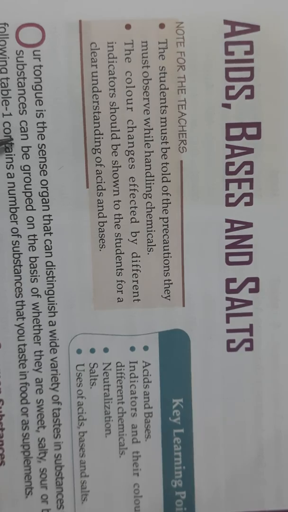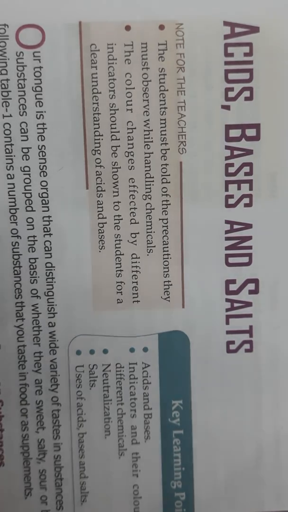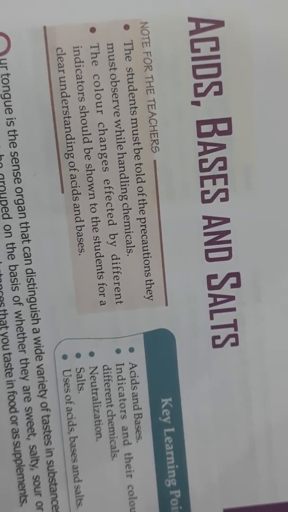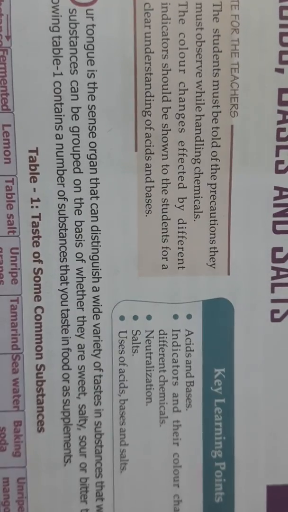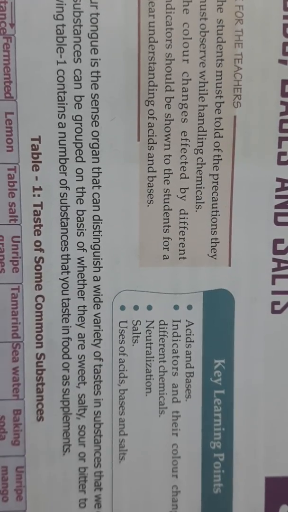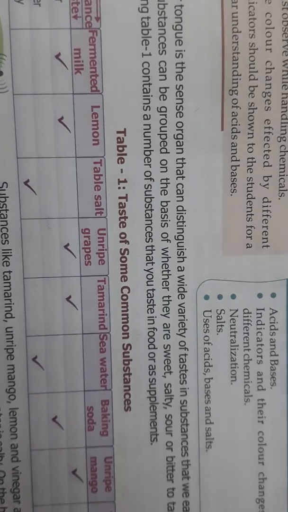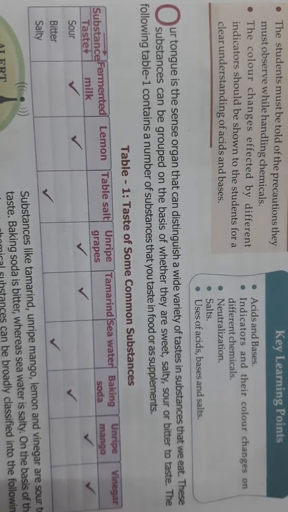You all know, children, that our tongue is a sense organ and we can distinguish a wide variety of tastes. Whatever we eat, we can distinguish very easily the taste. And these tastes can be grouped as sweet, salty, sour or bitter to taste. Here some substances are given in the table, and I think you all can very easily classify these substances.